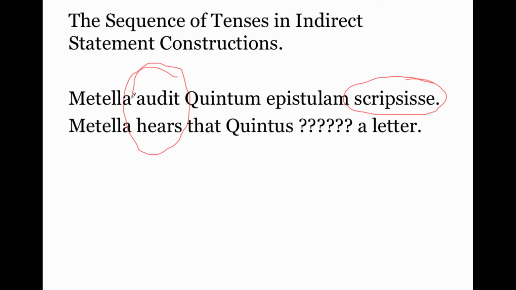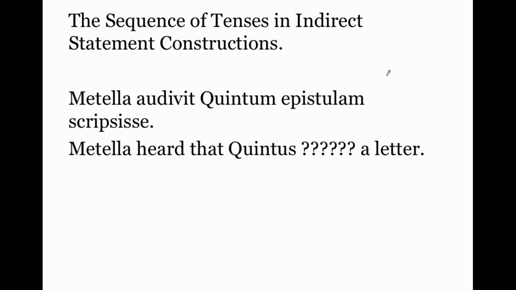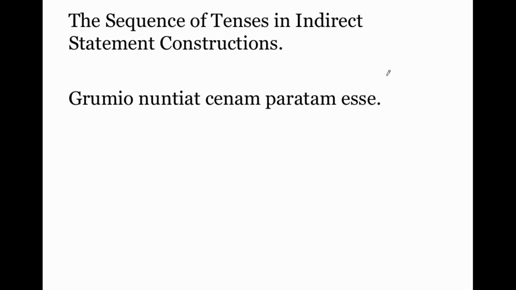Metella hears that Quintus wrote a letter. That's right. If it's present tense here, this is translated as just a simple past tense. However, what if we now make it audivit? Metella audivit Quintum epistulam scripsisse. Shift it 1 more degree in the past. Had written a letter.